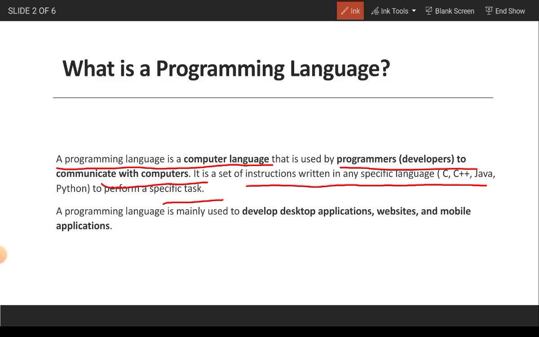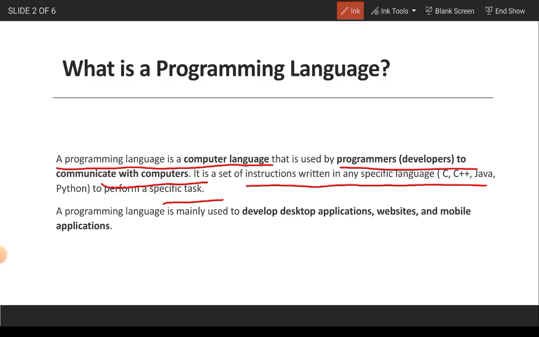How will he do it? He will not directly tell the computer, hey, write some algorithm and test it. We have to give some code so that the computer will understand that and run accordingly. So for that we need a programming language.